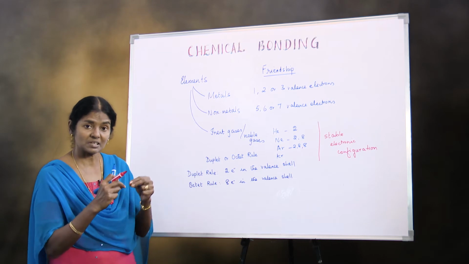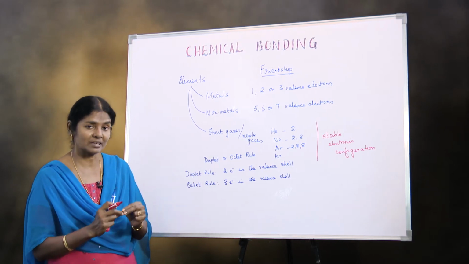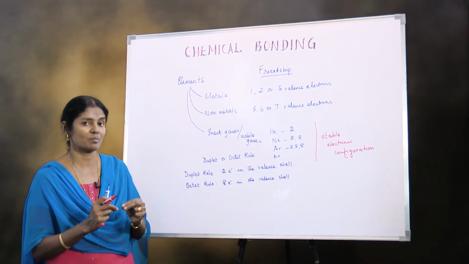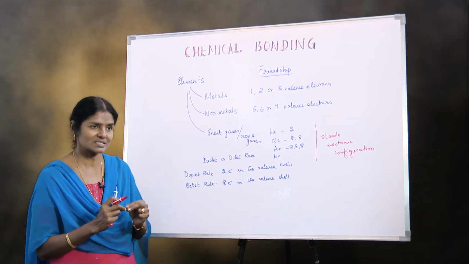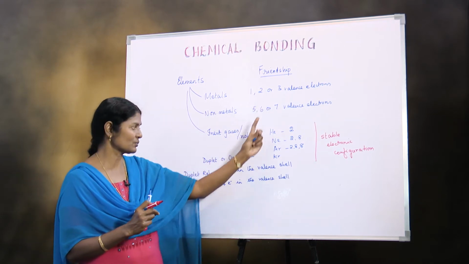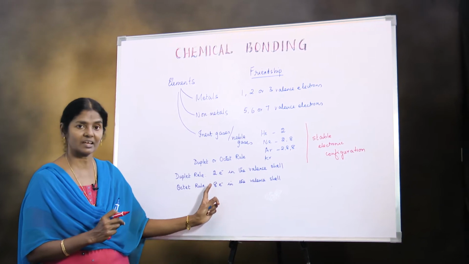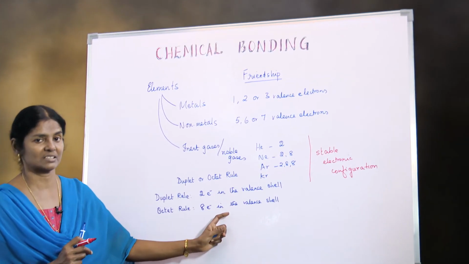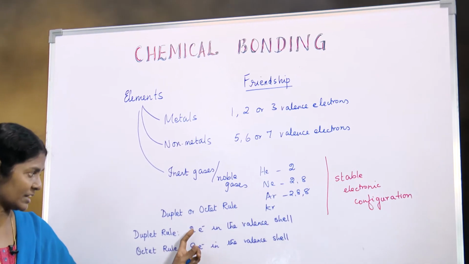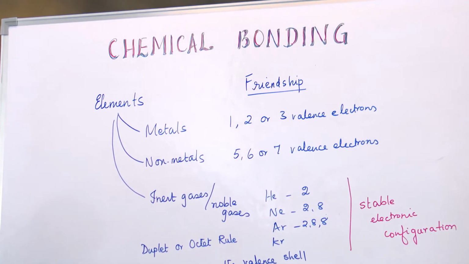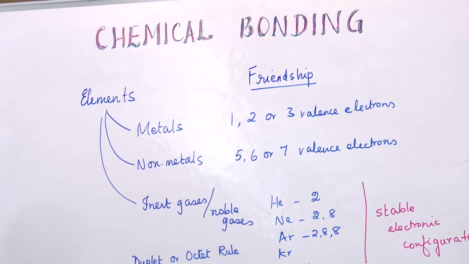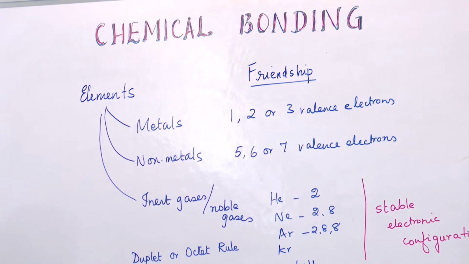When they need to combine or bind with each other, they form bonds. How do they form bonds? By attaining 8 or 2 in the valence shell. Except for hydrogen or lithium, all others would have 8 in the valence shell. How do they get 8?